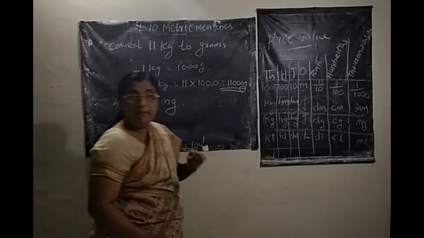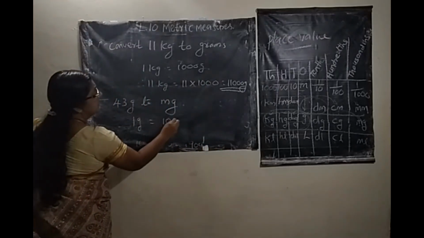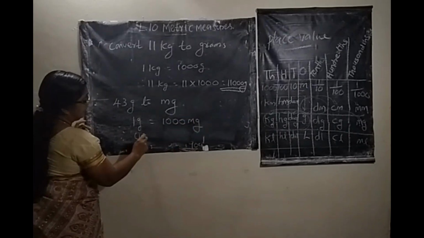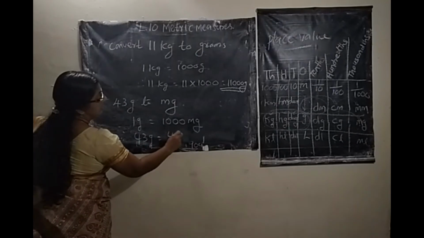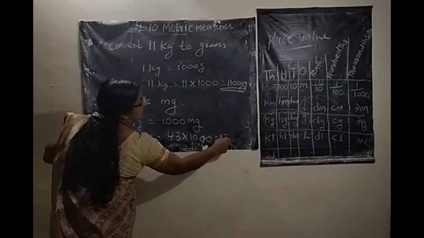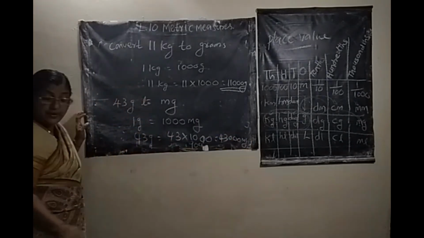In 4 columns, we can know that 1 gram equals 1000 milligram. Therefore, 43 gram equals 43 into 1000. That is 43,000 milligram.